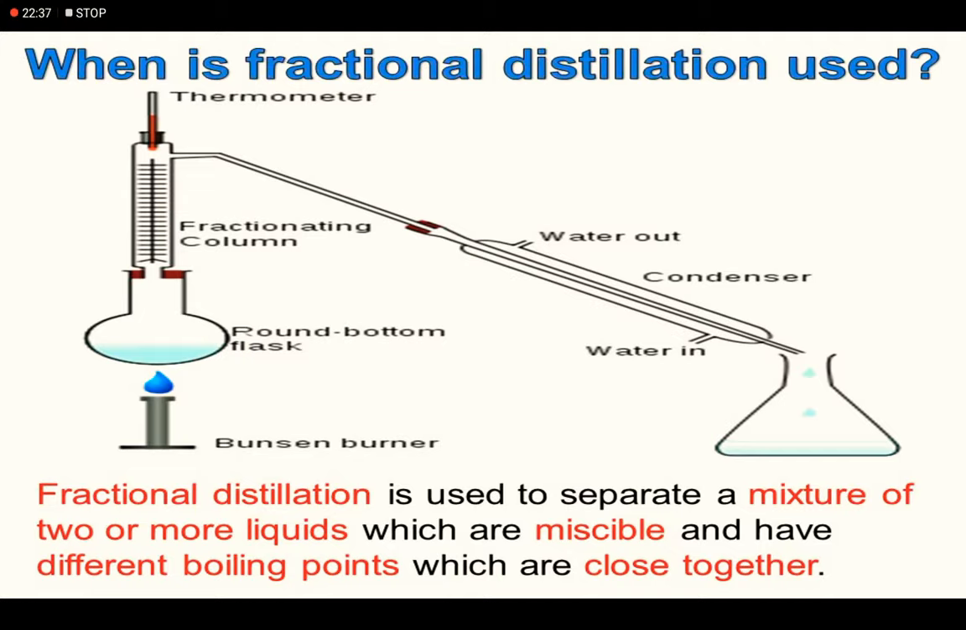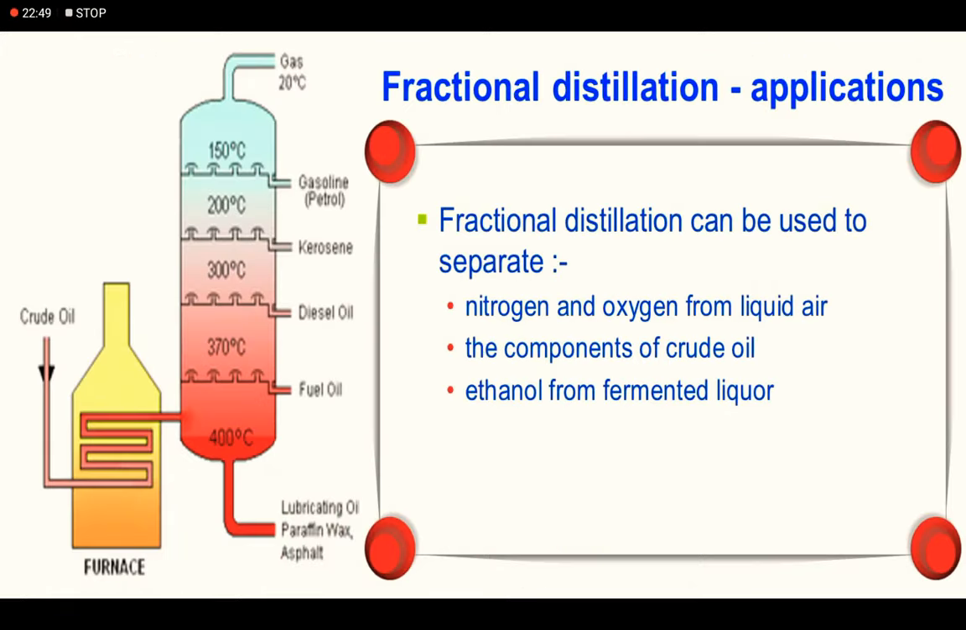So the separation of a mixture of miscible liquids by distillation is called fractional distillation. Fractional distillation can be used to separate nitrogen and oxygen from liquid air. Then constituents of crude petroleum such as petrol, diesel, fuel oil, paraffin and kerosene are separated. At last, ethanol is separated from fermented liquor.